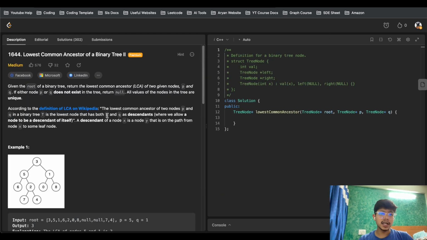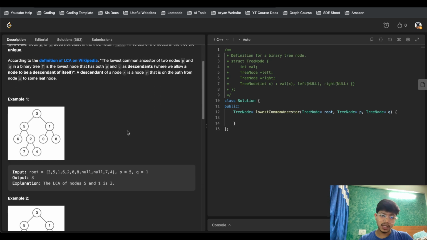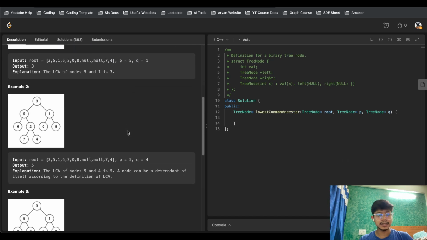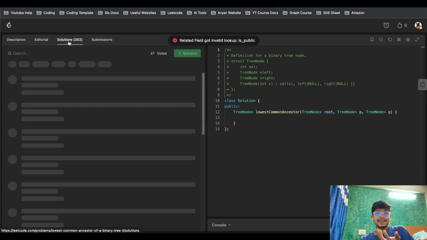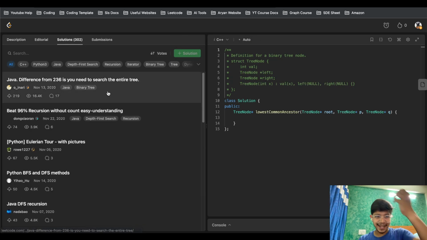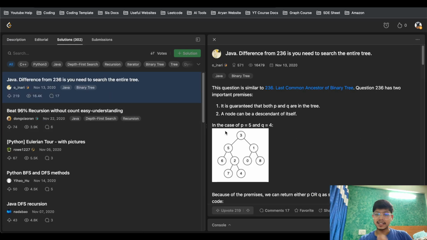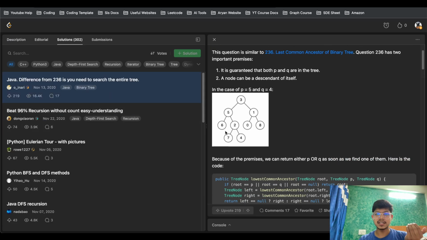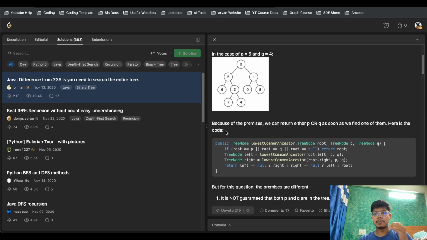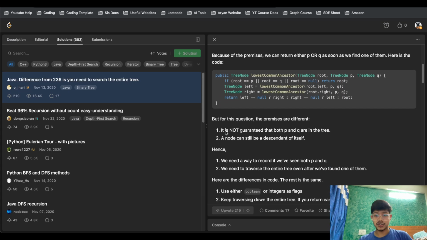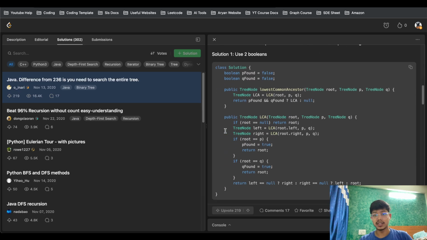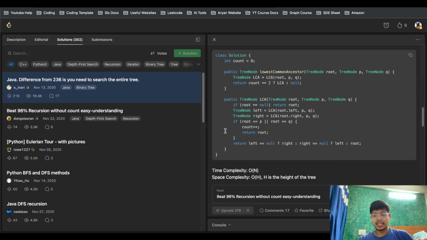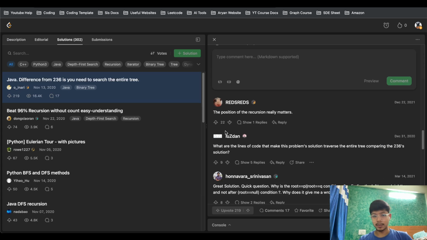Going on to the next one, lowest common ancestor of a binary tree 2, again asked by different companies. Again, we have explanations, we have everything sorted for us, brought by Aryan Mittal. Like specifically, I've seen many people just have this premium, but I specifically wanted my audience to get the benefit entirely of premium. That's the reason we are bringing in all this stuff for you guys. But if you still want different companies, just do comment down below.